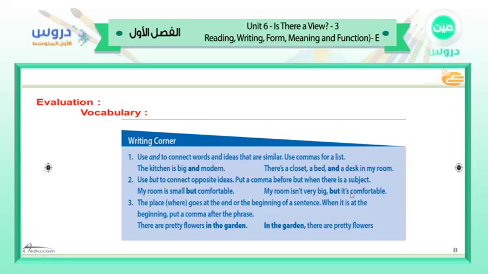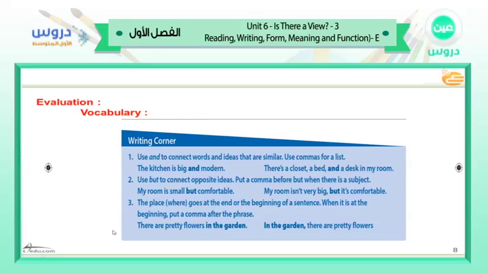This is an adjective, but there is a subject. When there is a subject, this is the place for this. It is a subject. Okay, the place where goes at the end or the beginning of a sentence. When it is at the beginning, put a comma after the phrase.